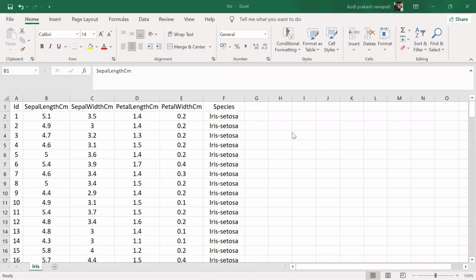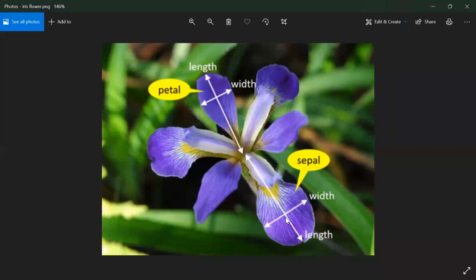What is meant by sepal length, guys? So this is called sepal length. Yes, guys, did you see the screen, everyone? So this is called sepal width and sepal length. Yes. The big leaf of the flower is called the sepal. The small leaf is called the petal, with petal length and petal width.